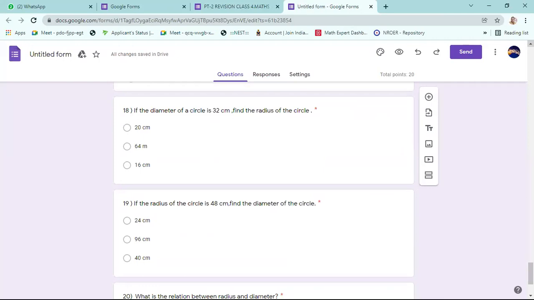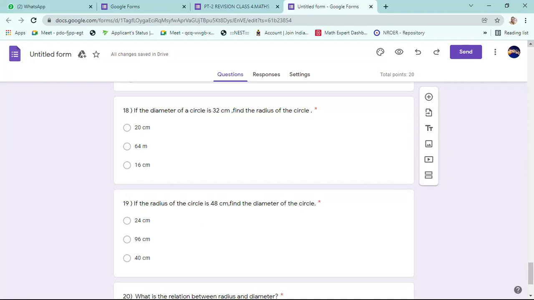Sir, the 18th one answer is 16 centimeters. Diameter is given, radius means half of that. Sir, what is the 17th question? The 17th one is gone already. So the 19th one answer is 24 centimeters.